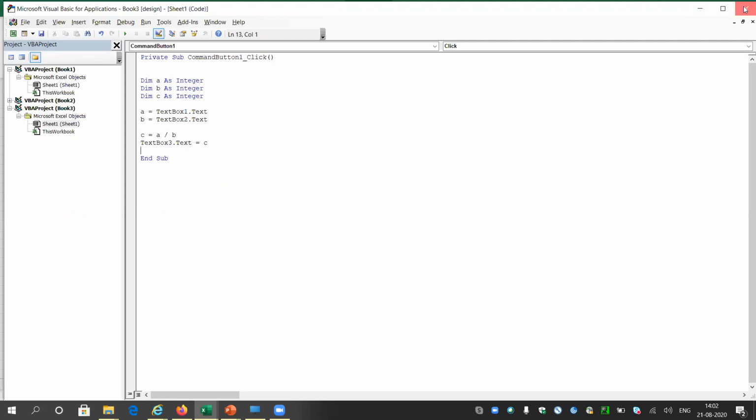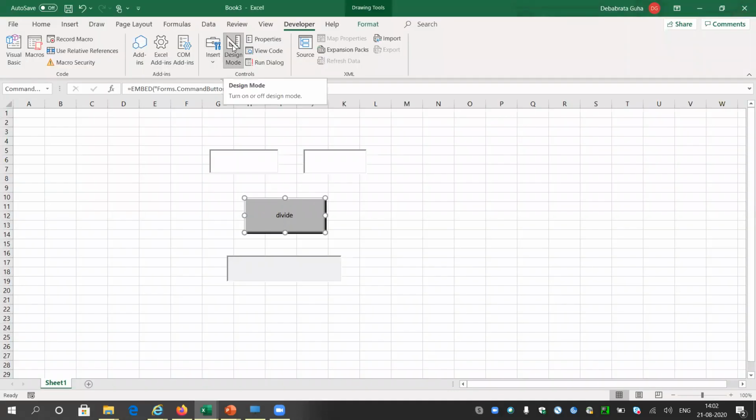So let me do this now. Turn on the design mode, otherwise it will go inside the code every time. Let me give some values like 50 and 5. Let me click on divide. Look, it is giving the answer 10. Let me give 50 and 10. Look, it is 5. Let me try with some other numbers like 60 and 12. It is 5. 60 and 30, it is 2. So it will give all the outputs correctly.